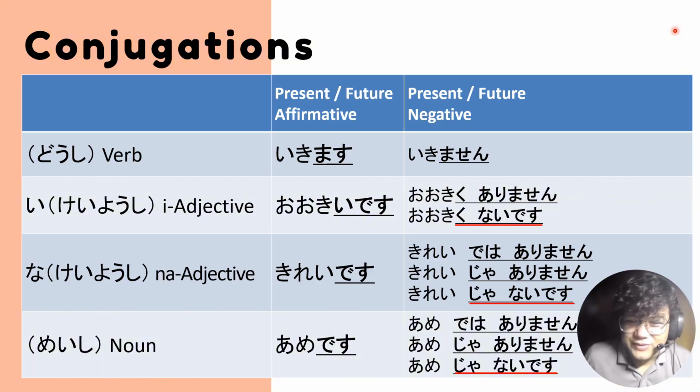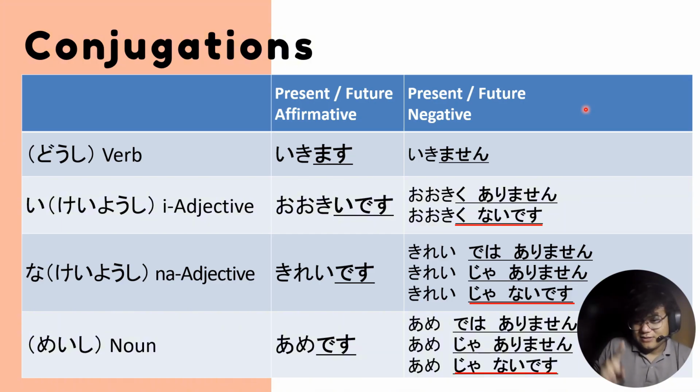So first, let's take a look at the table headers. We have present and future affirmative, and present and future negative. So the first thing to take note of here is that Nihongo words do not have a specific future tense conjugation.